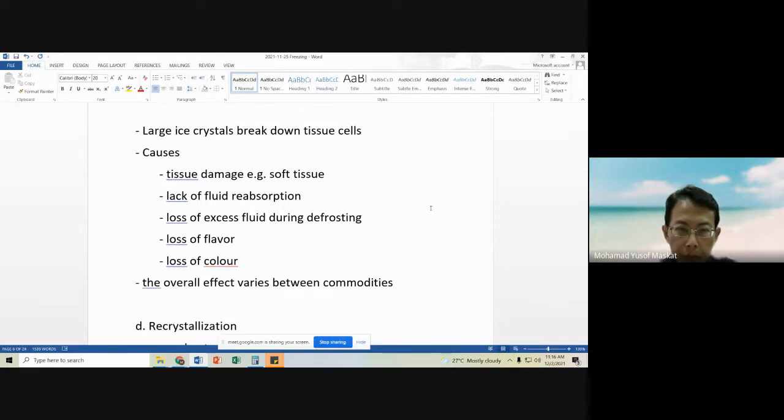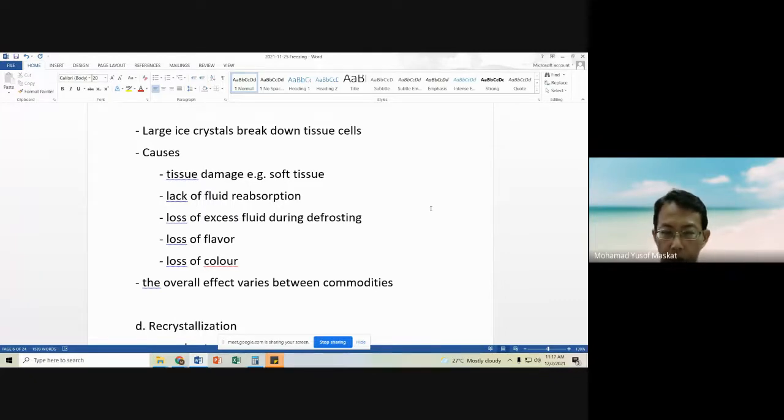But if the microstructure is destroyed by the formation of ice crystals, it will not enable the moisture after thawing to move back into its previous position inside the structure of the food product. When that happens, usually it will just leach out of the food product.